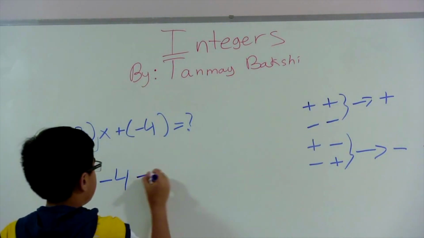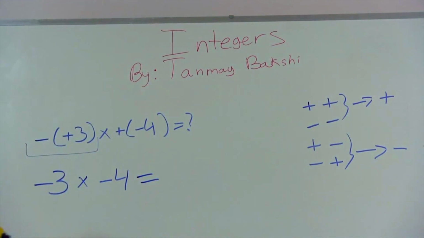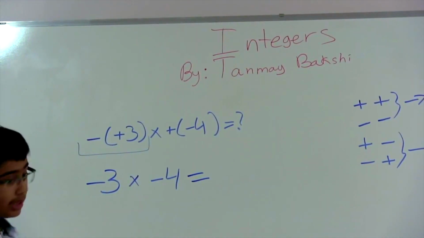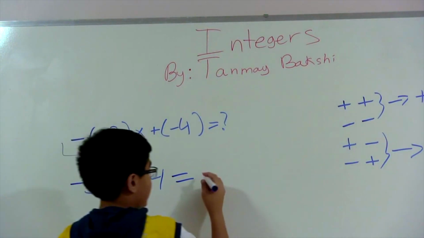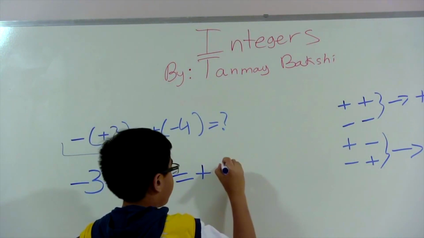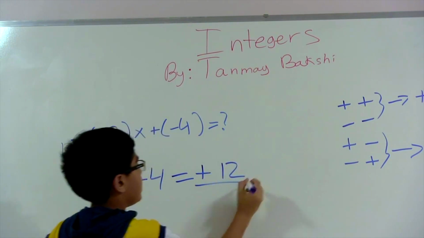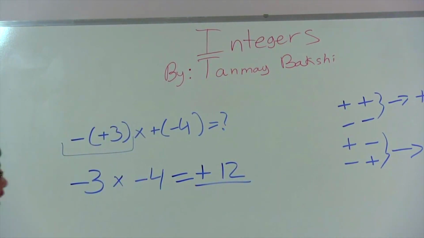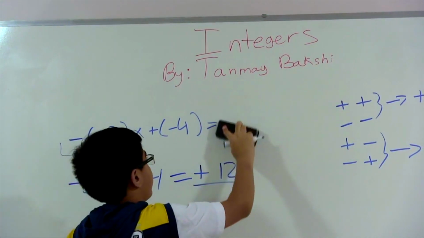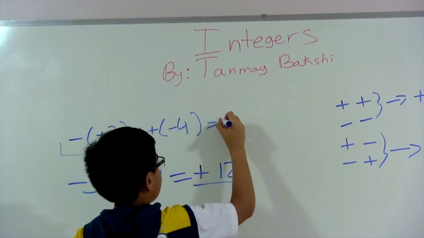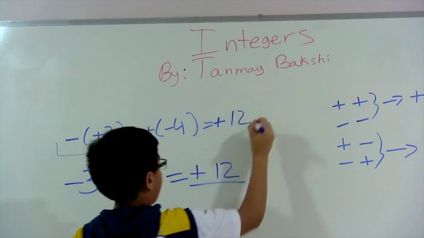Now if I say equal to, you should see that negative and negative, what does that equal? Positive, because I just taught you that. 3 times 4, 12. So, in theory, the answer should be positive 12, and this answer is correct. Now that we have that out of the way, we can easily just erase this question mark and say that we know this question, and the answer to this is plus 12.